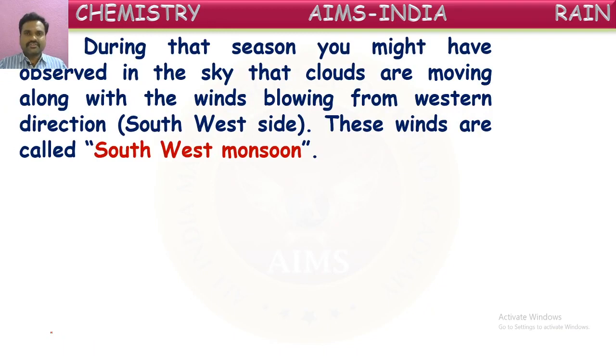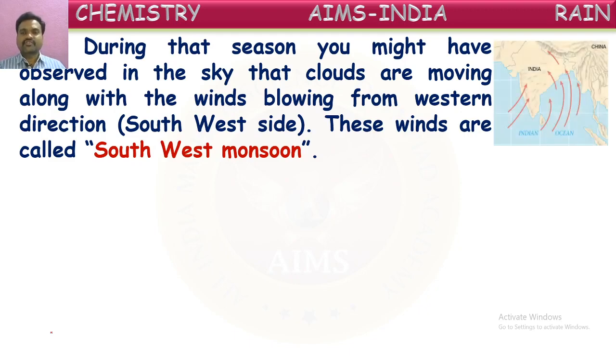During this rainy season, we might have observed in the sky that clouds are moving along with the winds blowing from the western direction. In the rainy season, winds mostly move from the west, like this, in this direction. Mostly winds move in our country from west, from the southwest to the northeast direction.